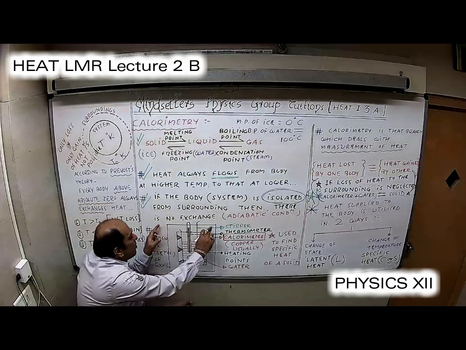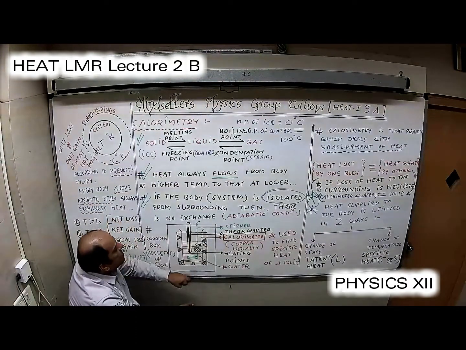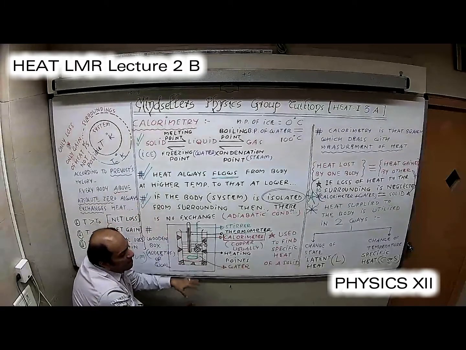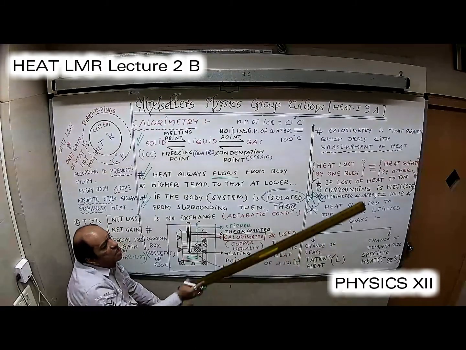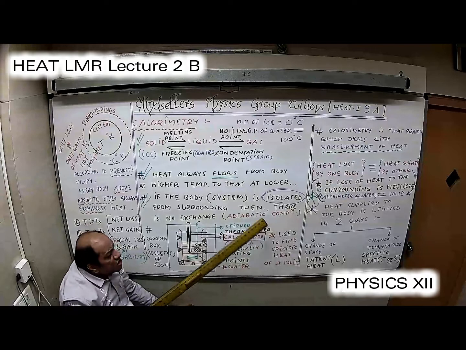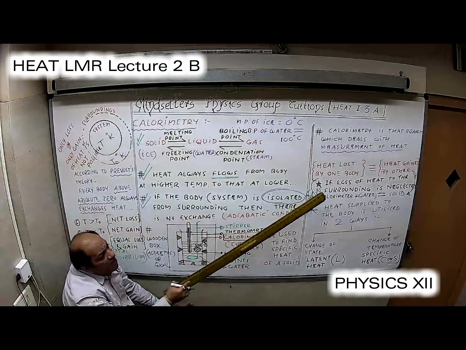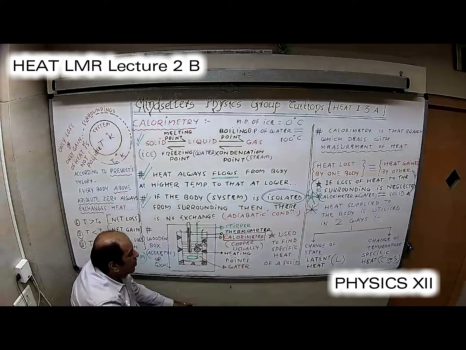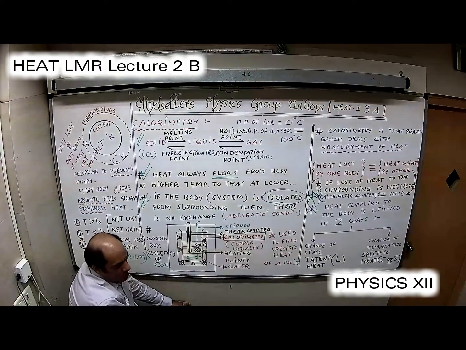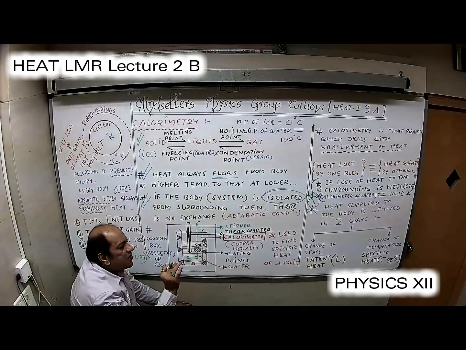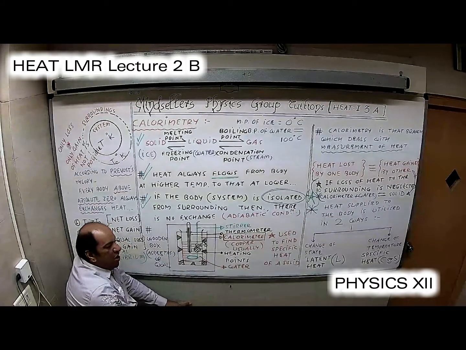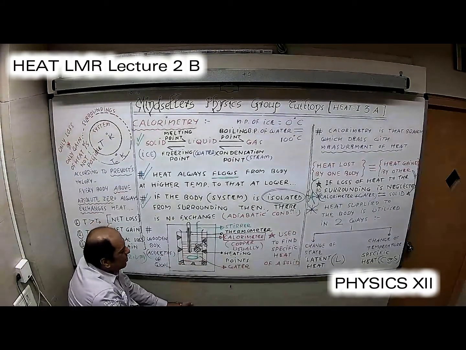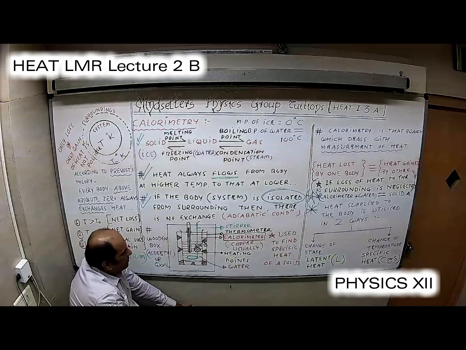Now, because of the wooden box, the inside heat is not going out and the outside heat is not entering in. That means you are trying your level best to prevent the exchange of heat. Still, some heat does go back and forth because of the radiation mode. Because in radiation the heat transfer takes place even then. So you cannot do this 100%, but do the best possible.